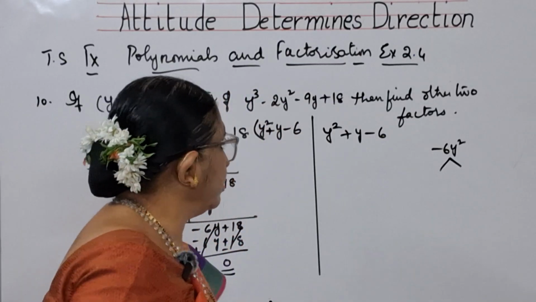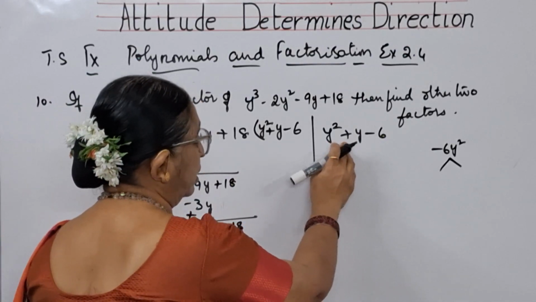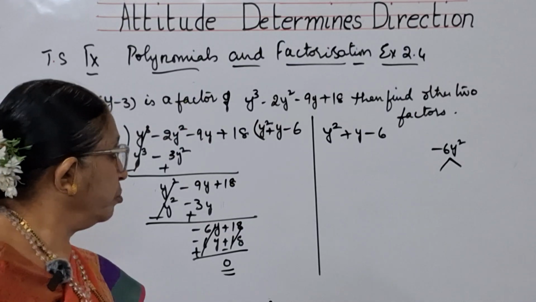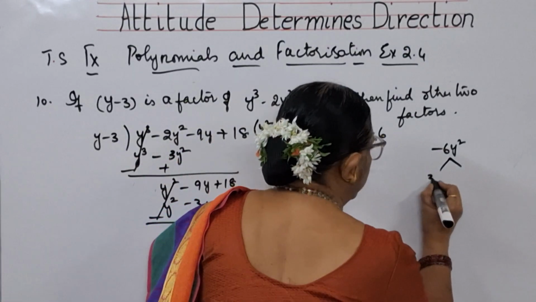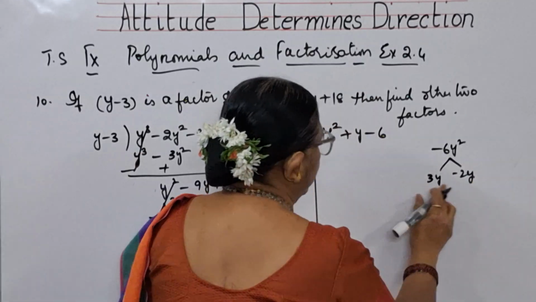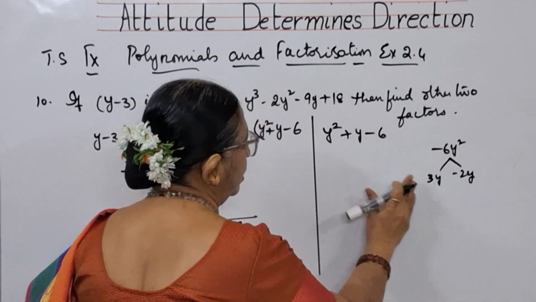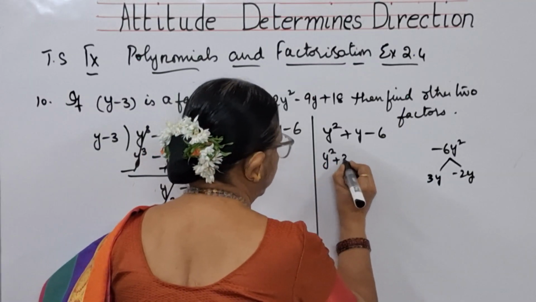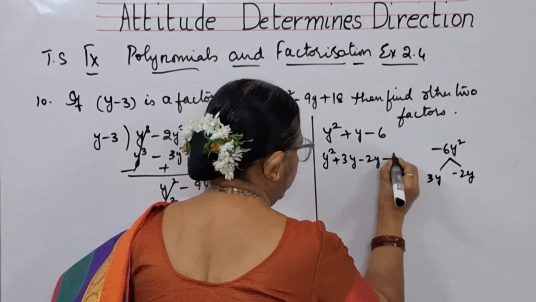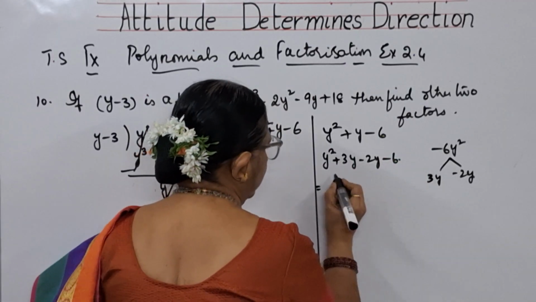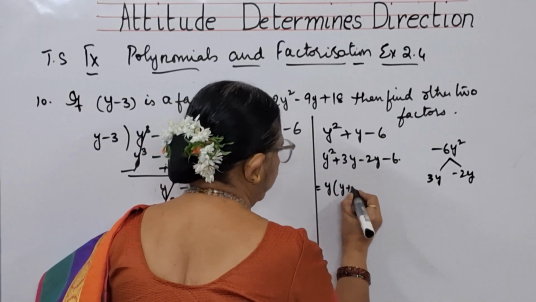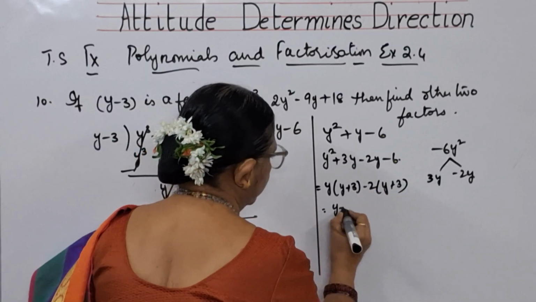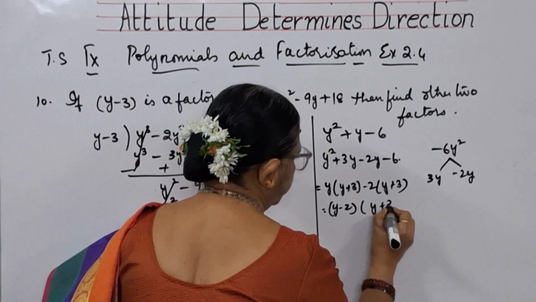Which one should be plus? See this, here it should be plus. That means the bigger value should be plus and the smaller one should be minus. I can write 3y minus 2y. 3y minus 2y is plus y, and minus into plus is minus, 3 into 2 is 6y square. So y square plus 3y minus 2y minus 6. That means y into y plus 3 minus 2 into y plus 3. That means y minus 2 into y plus 3.